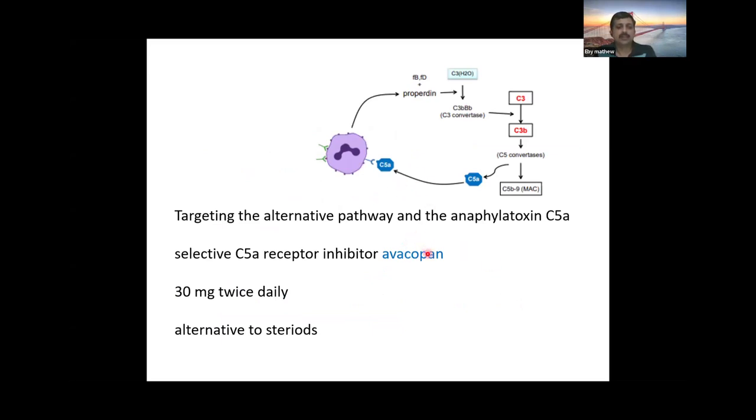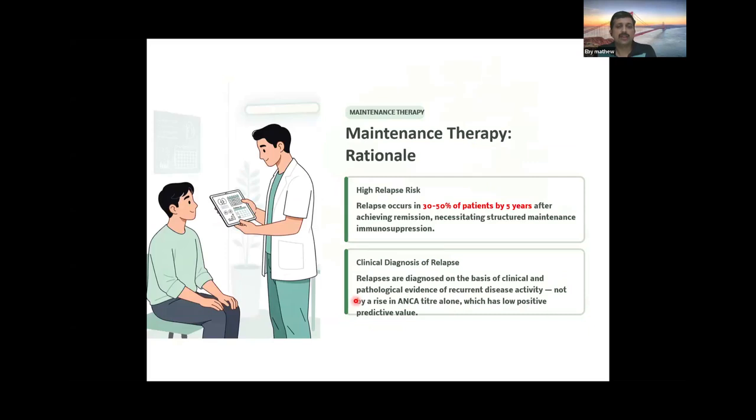And later, the ADVOCATE trial showed that in less severe cases, avacopan, which is a selective C5a receptor inhibitor, can be given as an alternative to steroids, but further trials need to be done. And maintenance therapy is always required in vasculitis because the relapse rate is around 30 to 50% by 5 years. So we'll diagnose the relapse based on the clinical and pathological evidence and not only by the rise of ANCA titer.